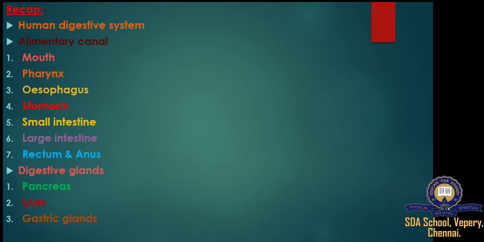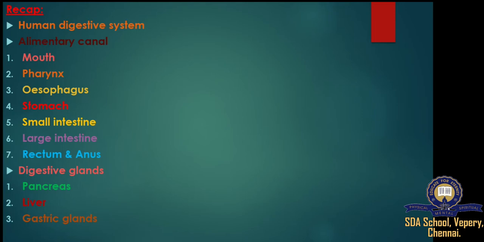The next one, small intestine. The small intestine is a long tube which loosely coils in the abdomen area. Enzymes from the pancreas and the liver further break down the food. Three segments make up the small intestine, which are the duodenum, jejunum, and ileum.